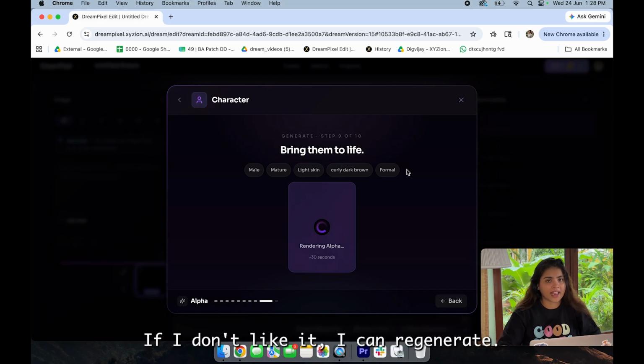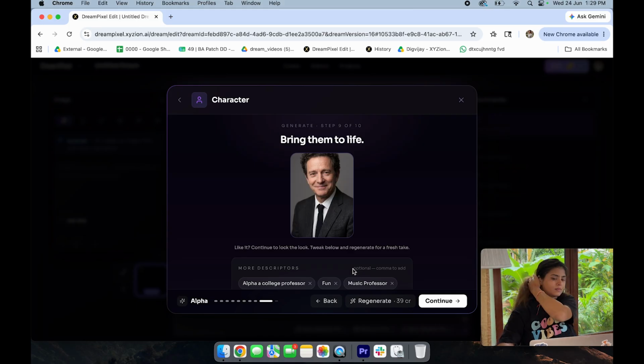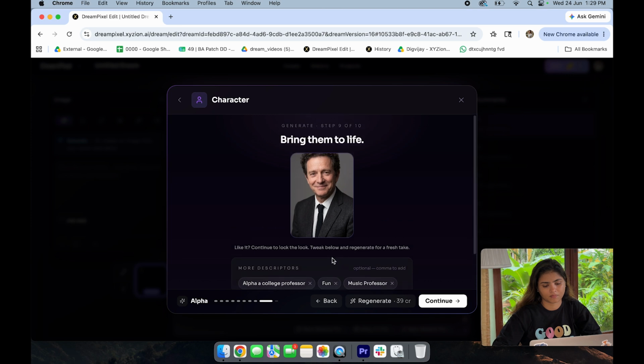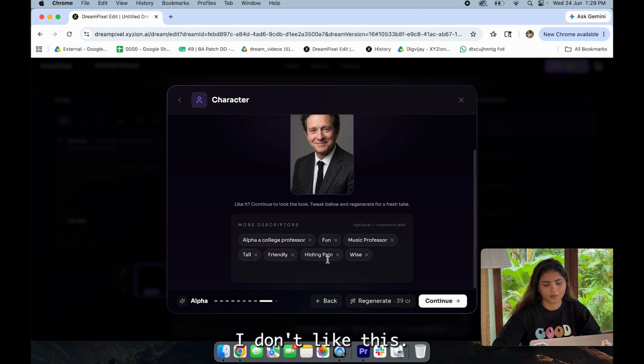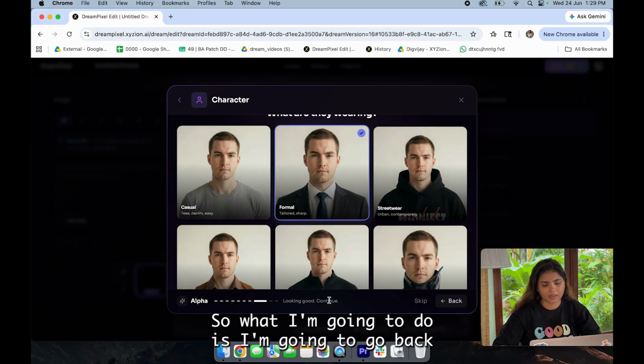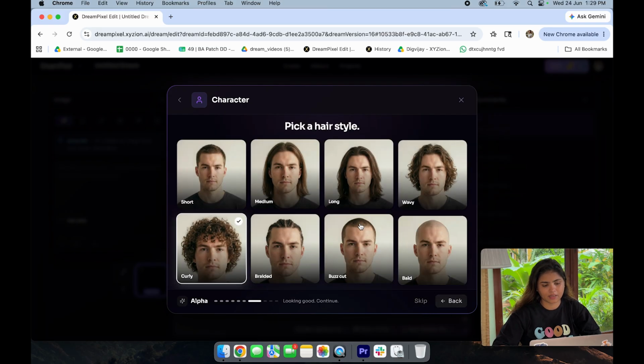If I don't like it, I can regenerate, I can make changes to the same character. I don't like this. So what I'm gonna do is I'm gonna go back.